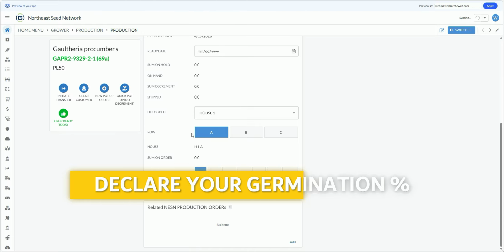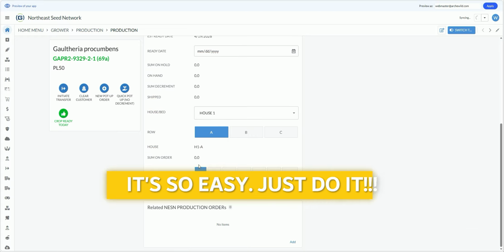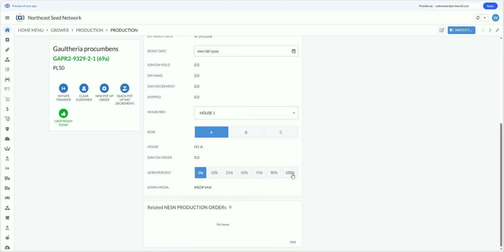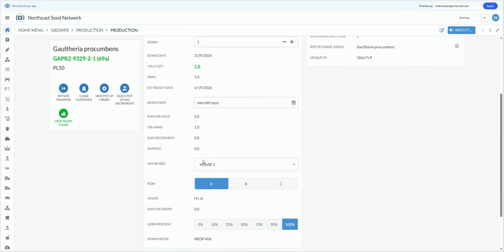And let's declare our germination percentage, which we should have done back when the crop was in germination status. We will say that by some great stroke of luck, 100% of the seeds germinated. And when you do that, now our yield quantity shifted from 0 to 1. Here, let me show you that on the same panel. So back when I did not update the germination percentage, even though I sowed the flat, I still had 0 in inventory, or 0 yield, and therefore 0 available.